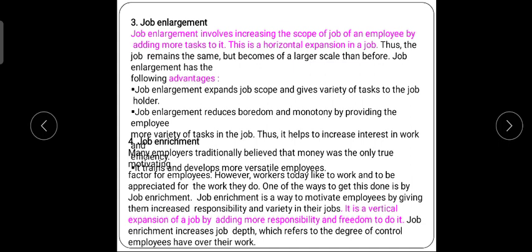The fourth point is known as job enrichment. Job enrichment refers to a vertical expansion. What do you mean by vertical expansion? See, in job enlargement, I am adding one extra task to the existing task. But in job enrichment, according to Frederick Herzberg's theory, I am giving you a task and adding more responsibility to you, because I think you are the best person and that job is totally suitable for you.